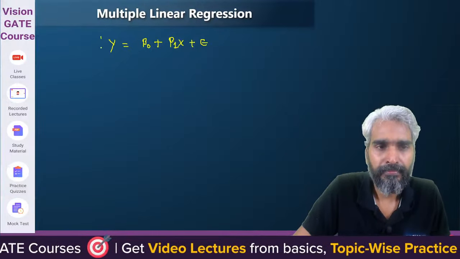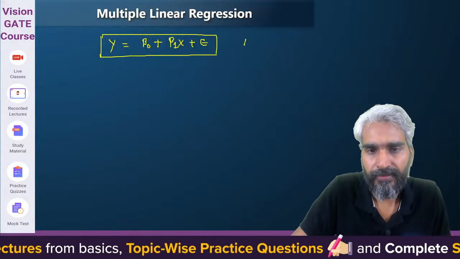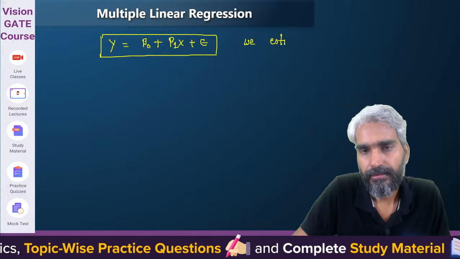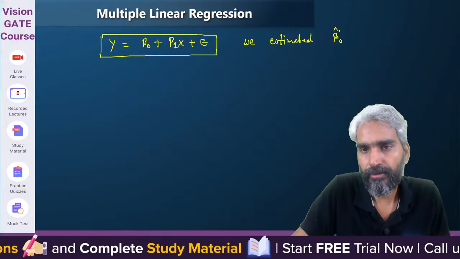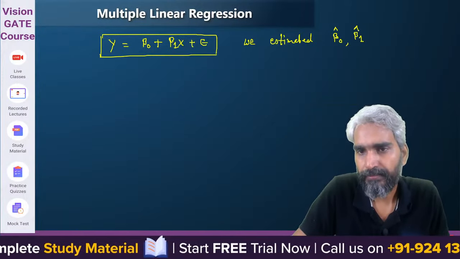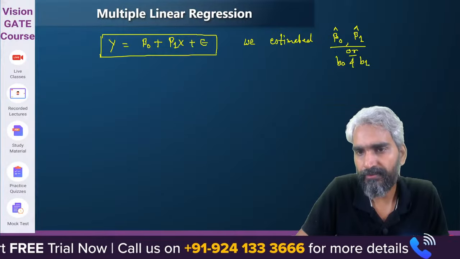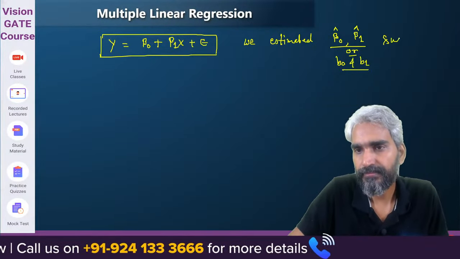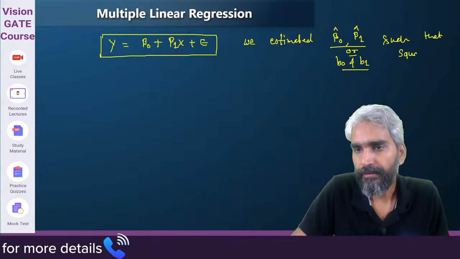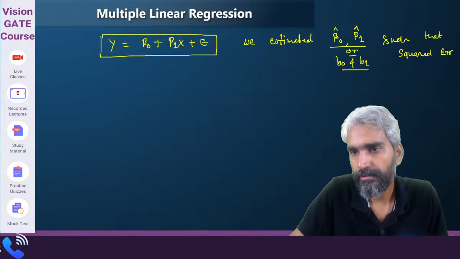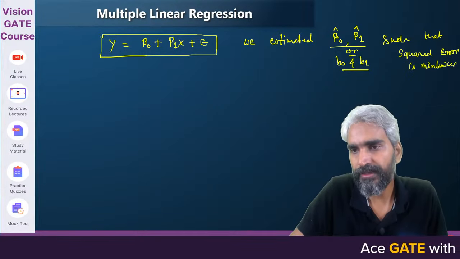And based on the observed data, we estimated beta 0 cap and beta 1 cap such that the squared error is minimized. That's what we did in the last class.